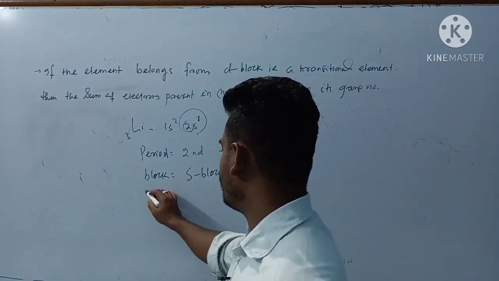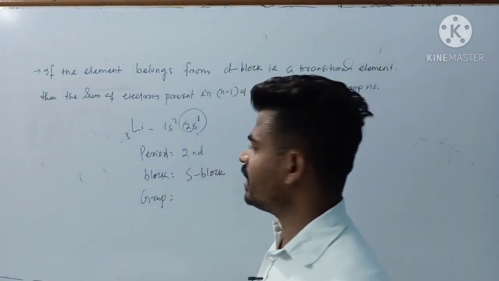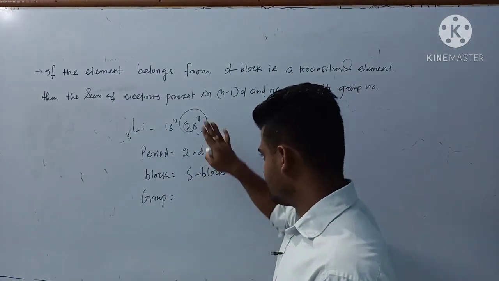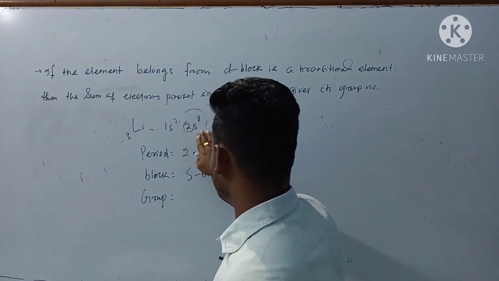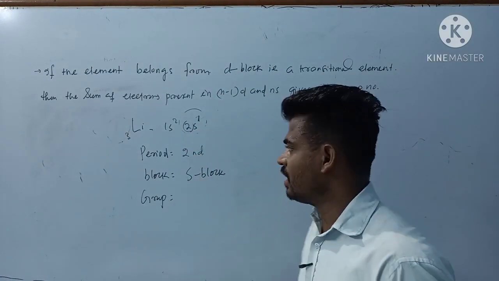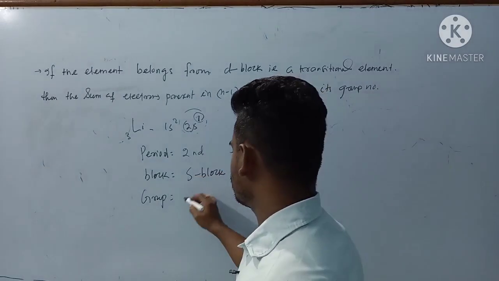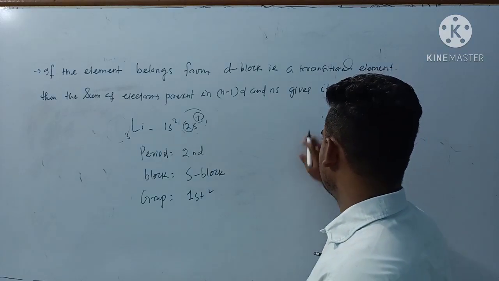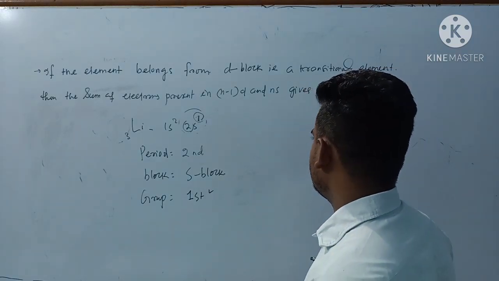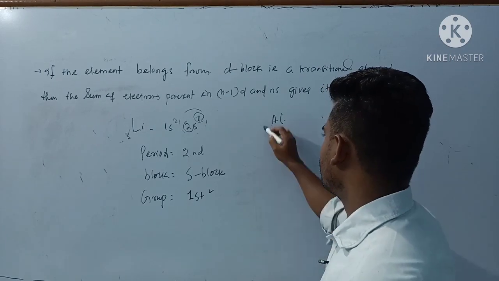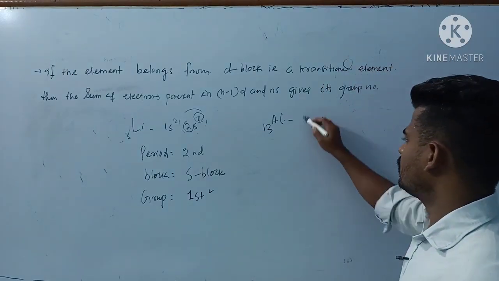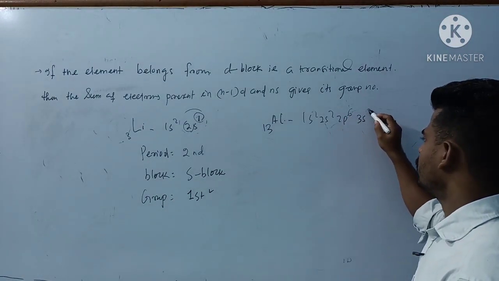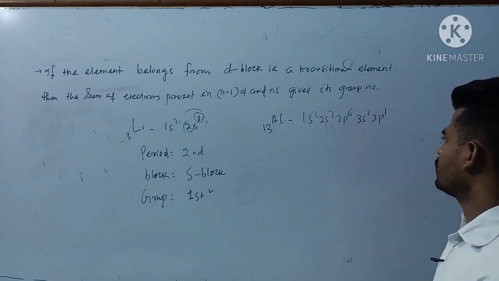Next one, that is group, and I have told you, once you have predicted from which block, then it is easy to identify the group. So since this is NS1 configuration in the valence shell, this one is an alkali metal. So how many electrons are there? Only one. So group, that will be first group. Is that clear? Let's say I am considering aluminum, 13. So you just write down its configuration: 1s2 2s2 2p6 3s2 3p1.